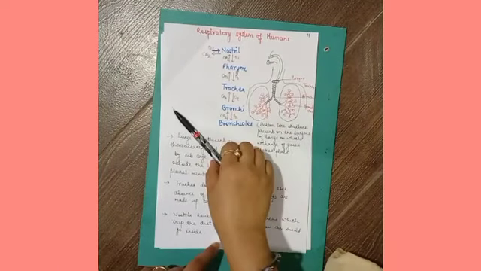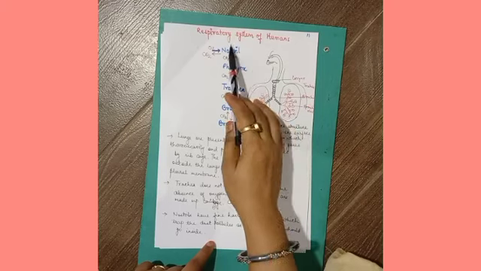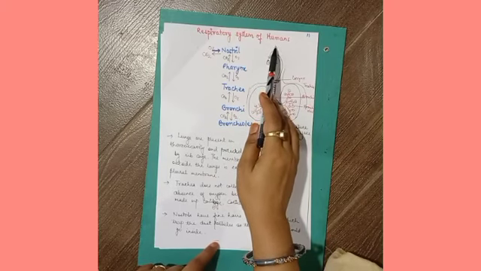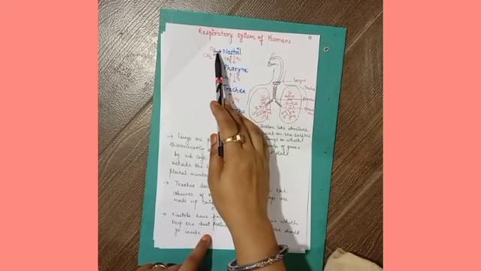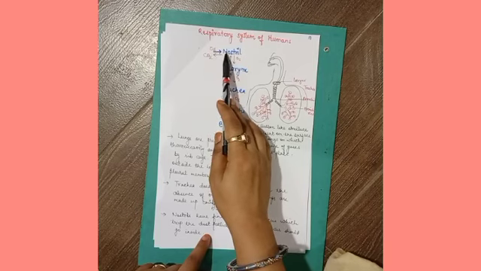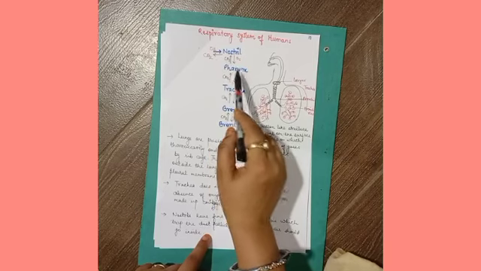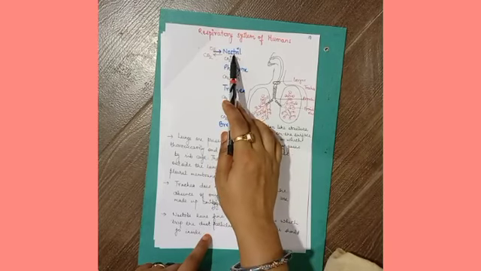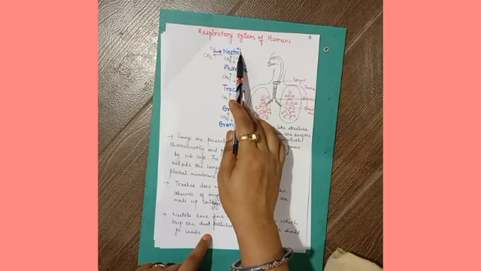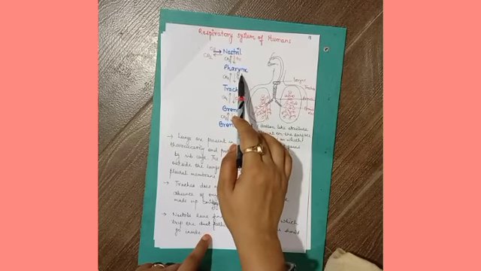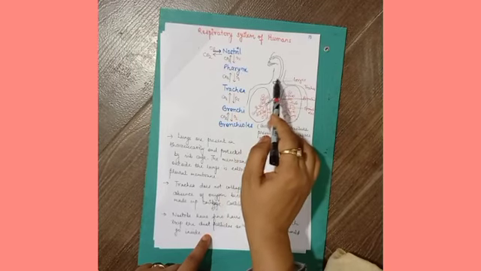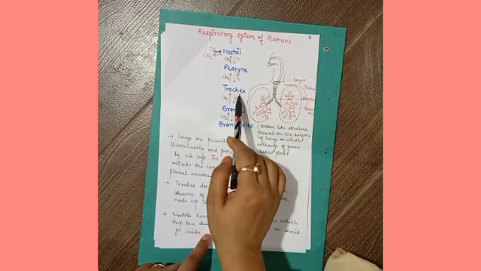Now, what are the different organs that participate in respiration? When we inhale oxygen, this oxygen enters inside the body through the nostrils. Then from the nostrils, it comes to the pharynx. From the pharynx, it comes to the trachea. Trachea is also called the windpipe.